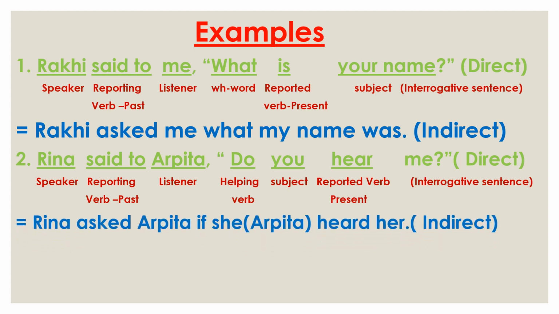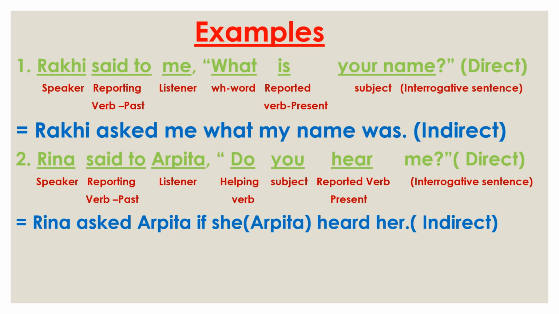Now look, at first we use the speaker Reena, then in place of said to we use asked. So Reena asked, then the listener Arpita. So Reena asked Arpita. Then here we do not find any WH word. Do you hear me? Here we do not find any WH word. That's why we need to use if as a joining word. Then do will be removed. Okay, when we find do, does, did as a helping verb, we need to remove it. We do not need to use it.